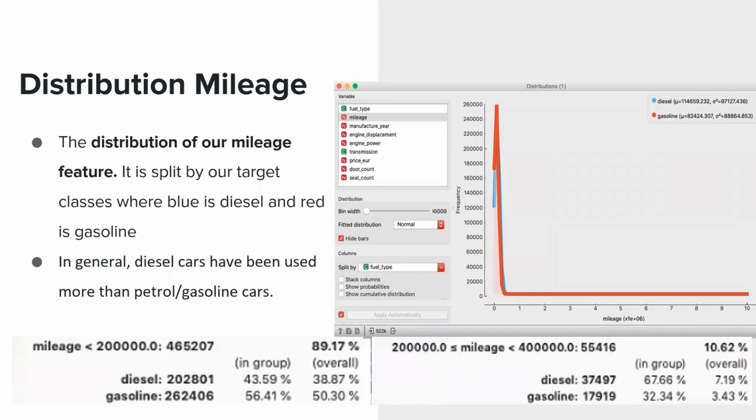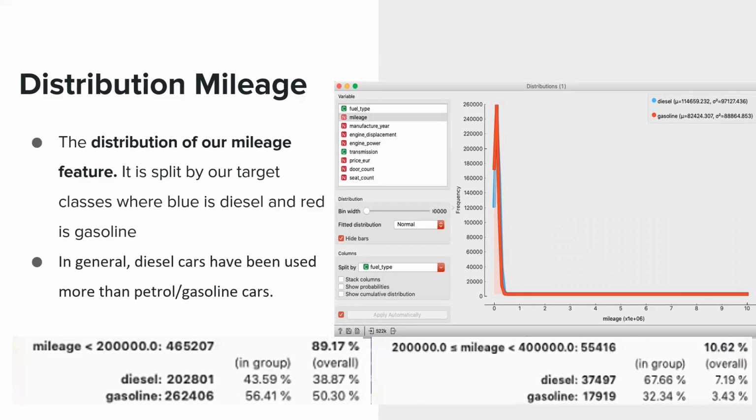Mileage distribution. The table here shows the distribution of our mileage feature. It is split by our target labels, where blue indicates the diesel fuel type and red indicates the gasoline fuel type. When we look at the mileage value, we can see that almost all cars, I mean 99.79% of our dataset, have a mileage value less than 400,000 kilometers.